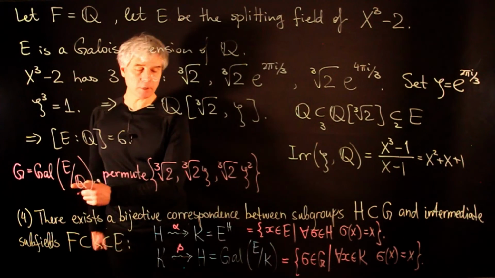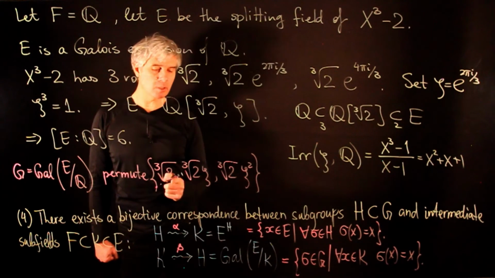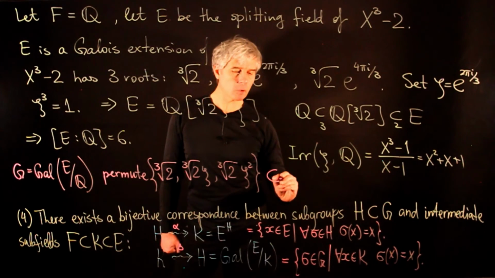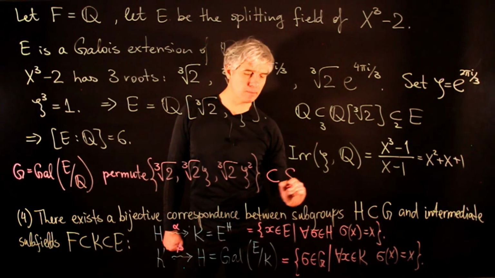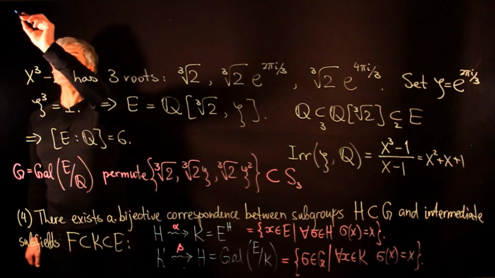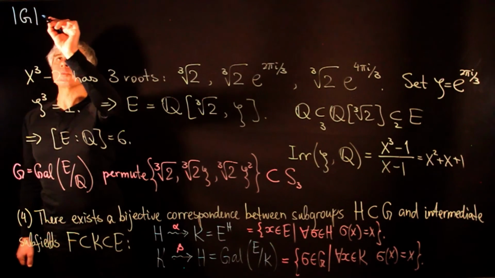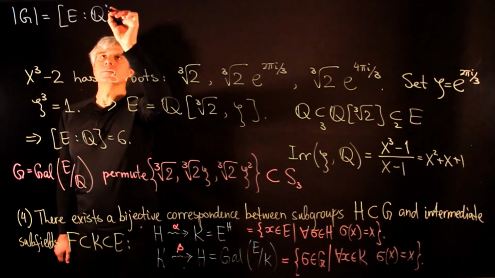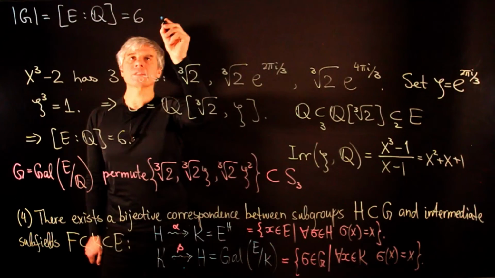So each automorphism yields a permutation of this set of 3 elements, and we conclude that this Galois group is a subgroup inside S3, the group of permutations of 3 elements. But we also know that the order of the Galois group is equal to the degree of the extension, which is equal to 6.